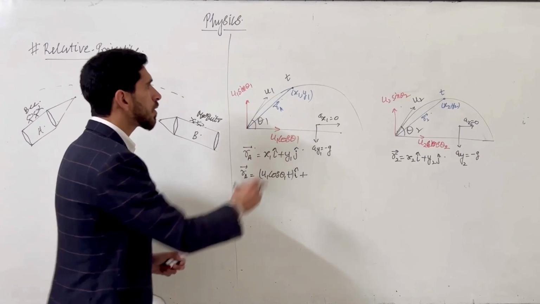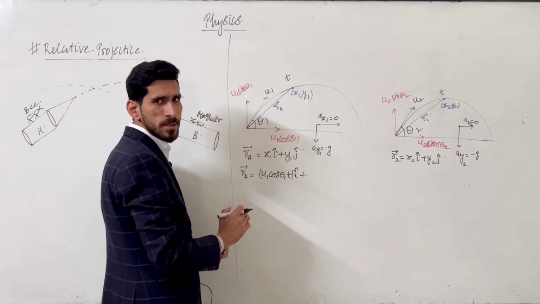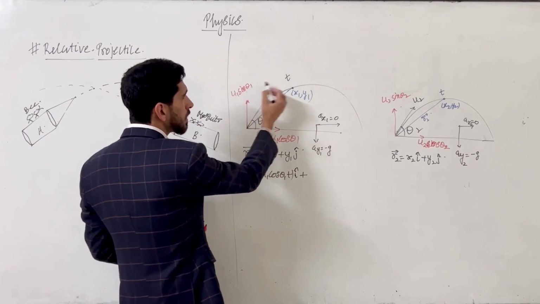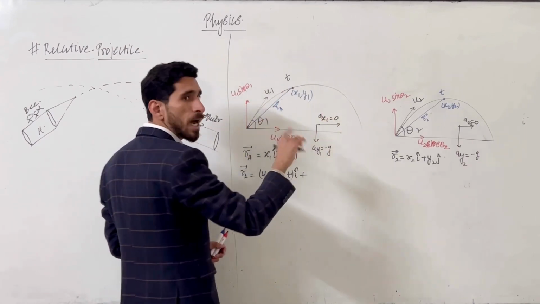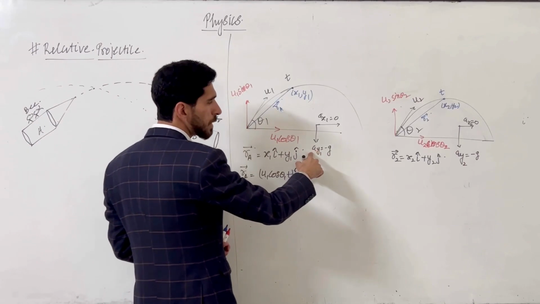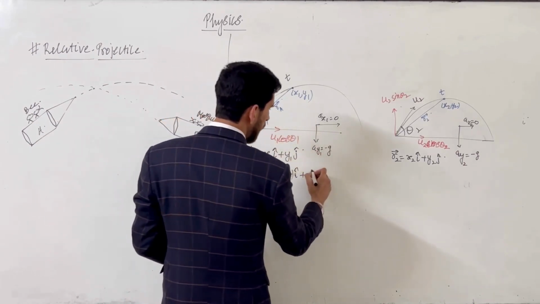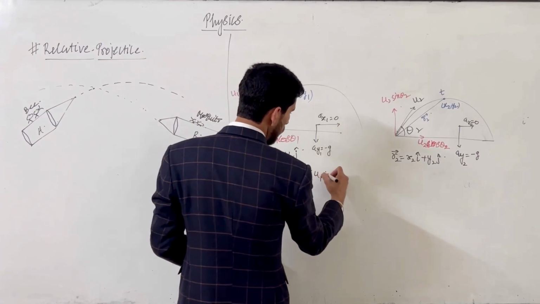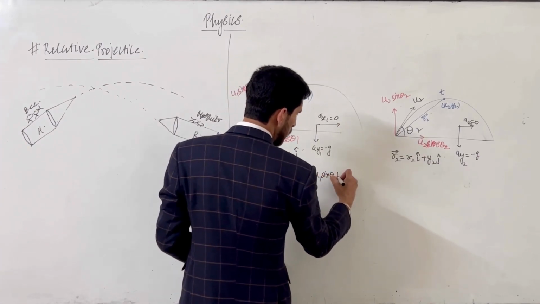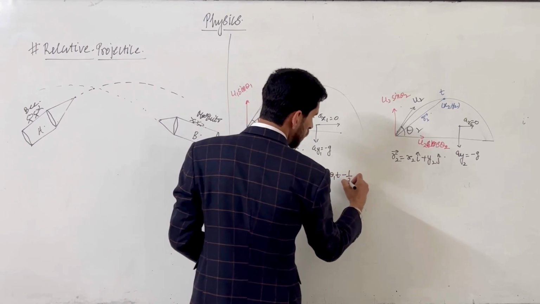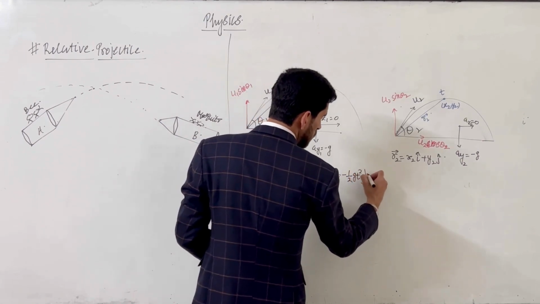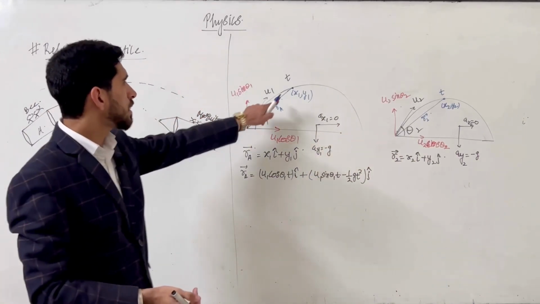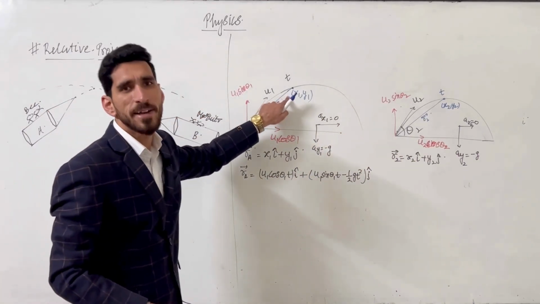So what is the y1 coordinate? That is the motion in y direction. So we can write the velocity u1 sin theta 1 into t minus half a t square. What will be the sign of a? That will be minus. So we can write u1 sin theta 1 into t minus half g t square j cap. So this will be the coordinate of the first particle.